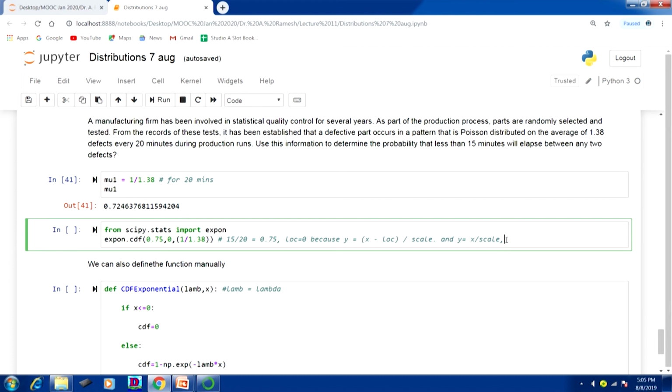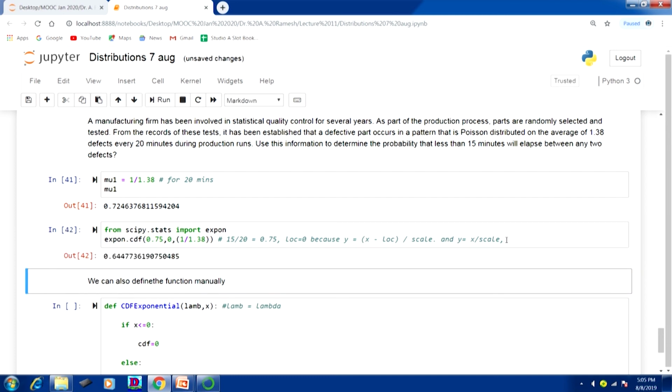So, we are dividing 15 by 20 so that the units match. We need to find the cumulative function of the exponential distribution. The lower limit of x is 0, the upper limit is 0.75. So, expon.cdf with upper limit 0.75, comma, lower limit and the lambda value. So, we will get 0.644.